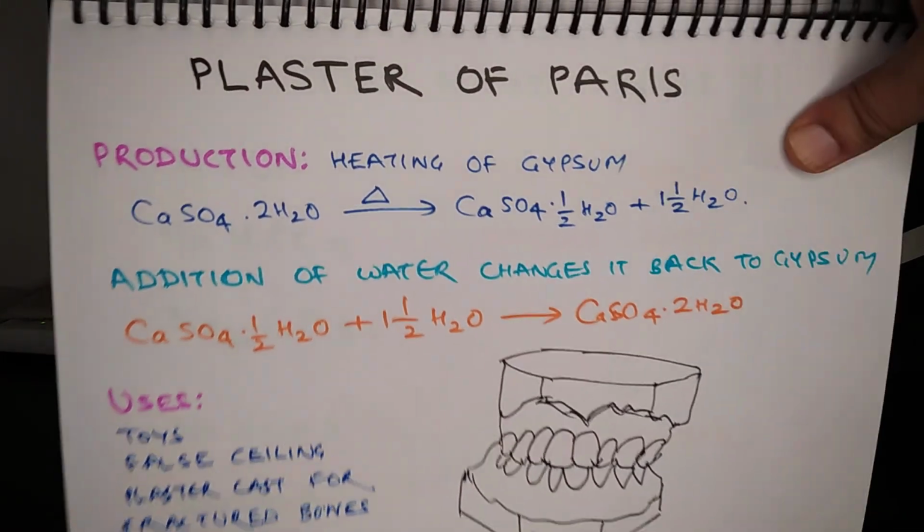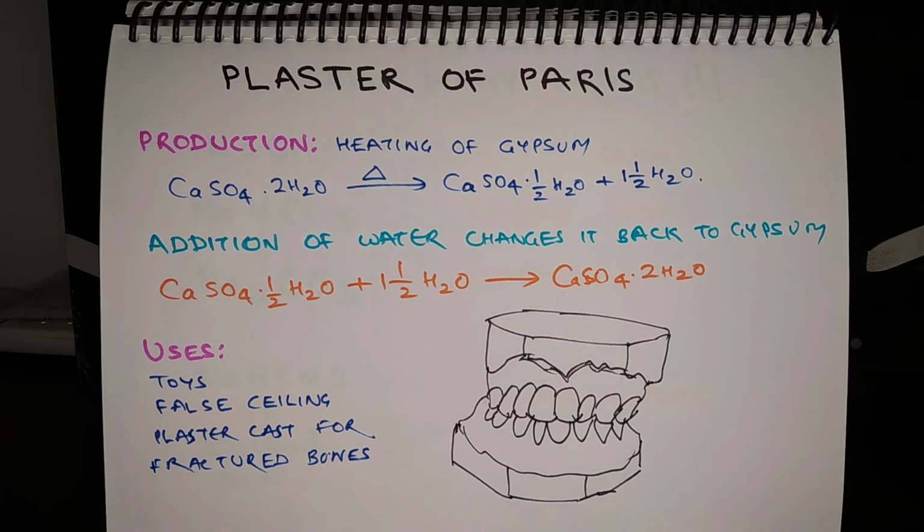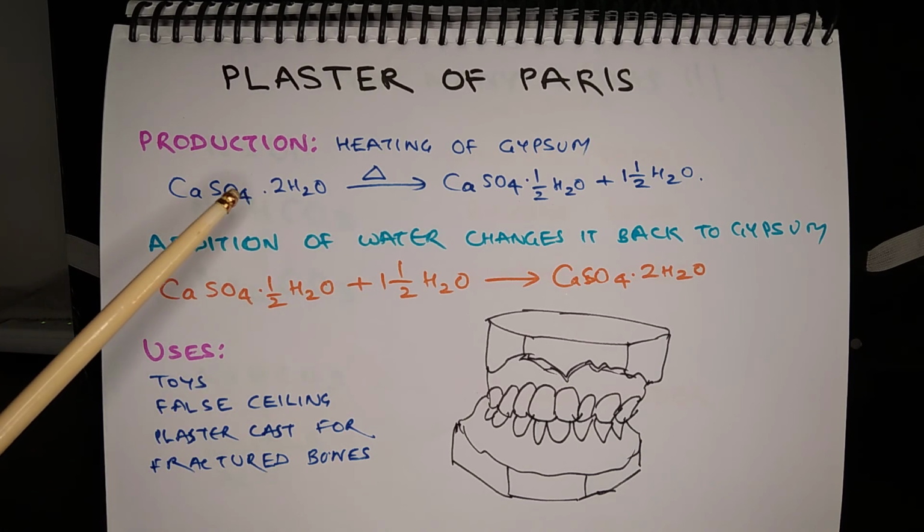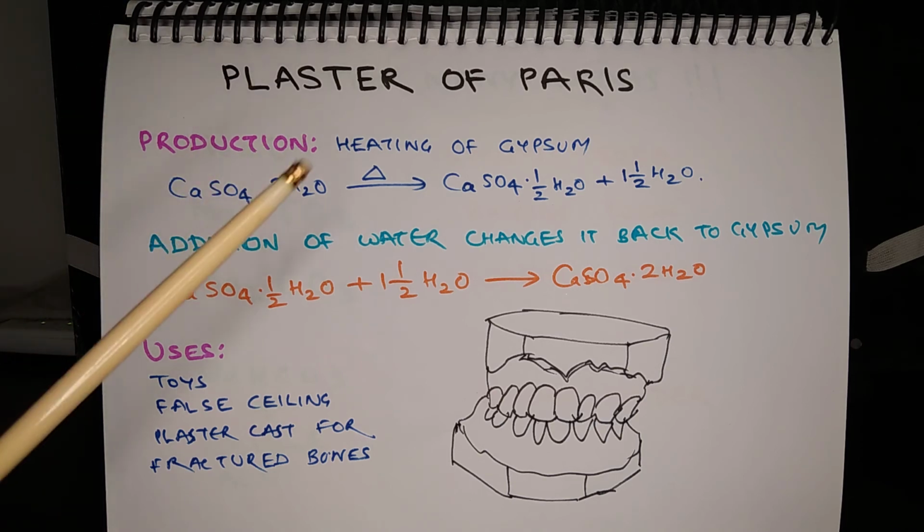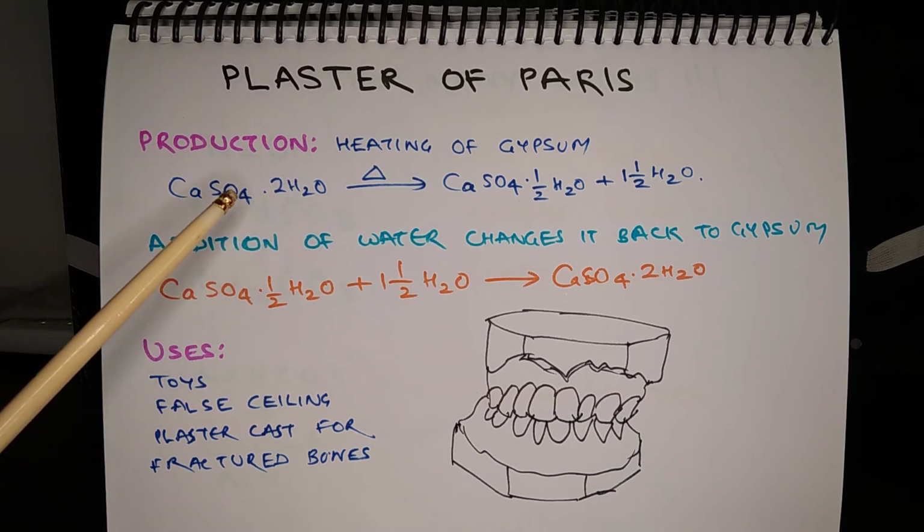Plaster of Paris. Plaster of Paris is a white powdery substance, which is used for making plaster cast. And plaster of Paris is produced by heating gypsum. Gypsum is a salt of calcium. In this, one molecule of calcium sulfate has 2 molecules of water of crystallization.